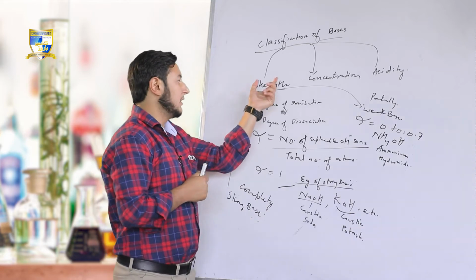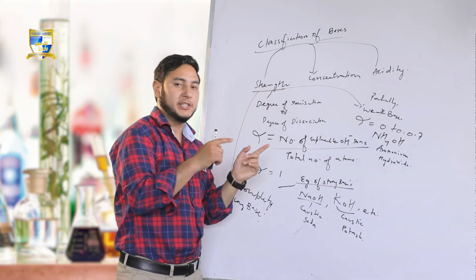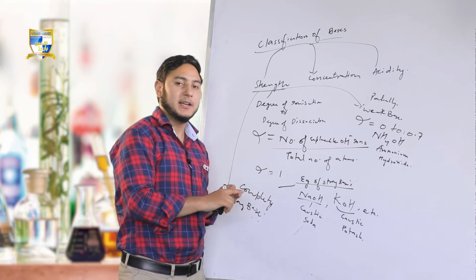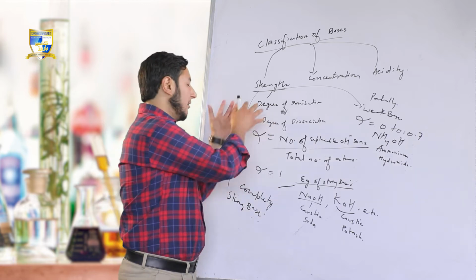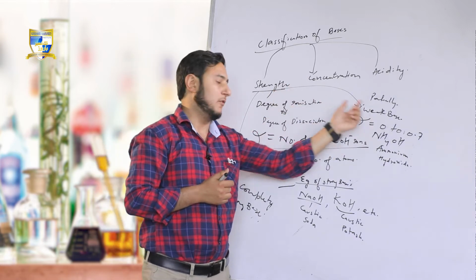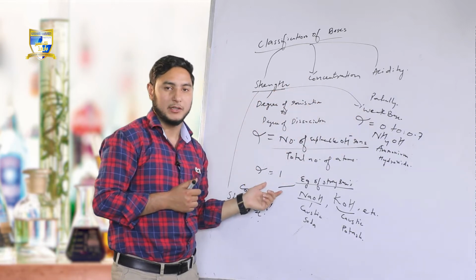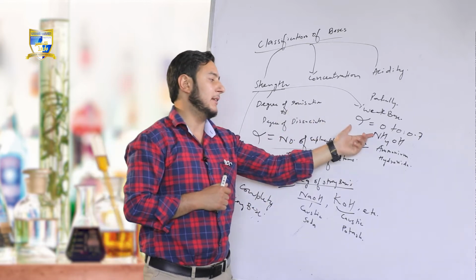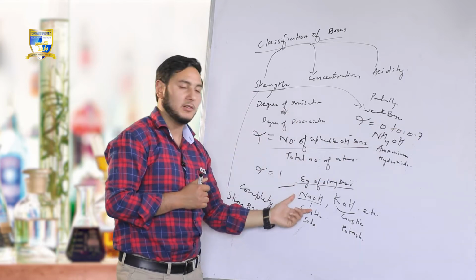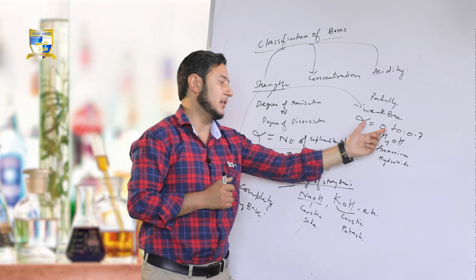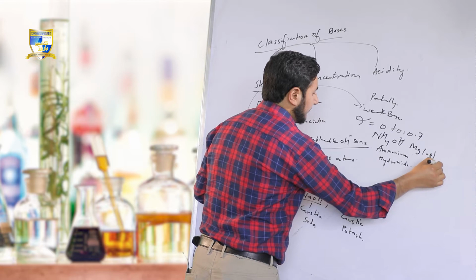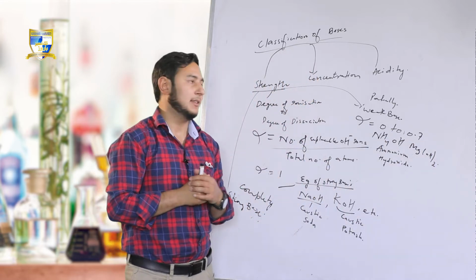So, strength means degree of dissociation or degree of ionization, that is, to what extent a base dissociates into ions. If it ionizes completely, it is called a strong base. If it ionizes partially, it is called a weak base. For strong bases, alpha is equal to 1. For weak bases, the range of alpha is from 0 to 0.7. Examples of strong bases: sodium hydroxide, potassium hydroxide. Examples of weak bases: ammonium hydroxide and maybe magnesium hydroxide. This was about the strength.